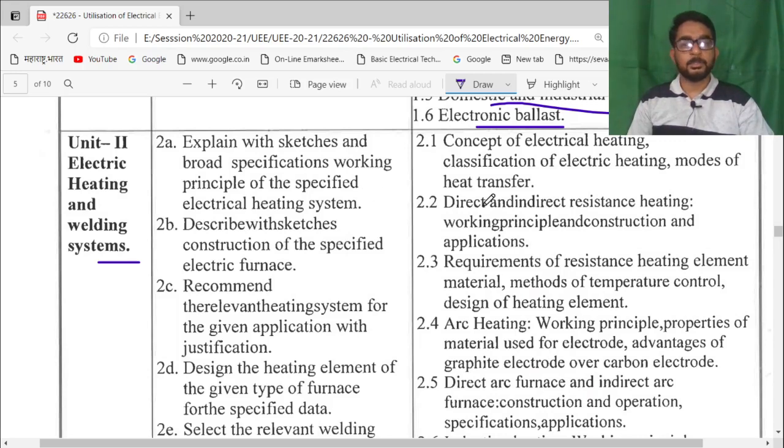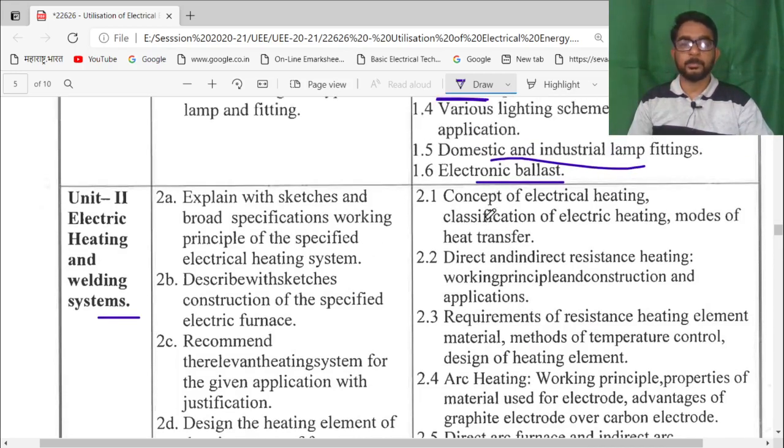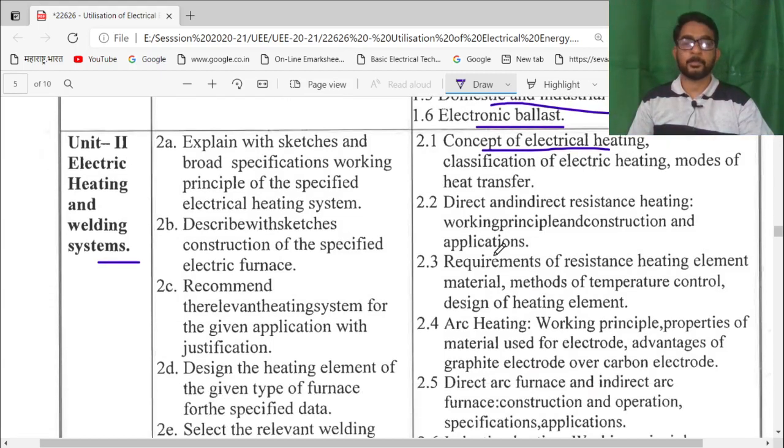So what we have to study in this unit number 2 is the concept of electrical heating. Sometimes electrical heating will be done by either resistive, inductive, dielectric, or eddy current heating. As per the requirement, which type of heating should be preferable, that will be discussed, and the concept will be discussed in unit number 2. Then direct and indirect resistance type of heating.